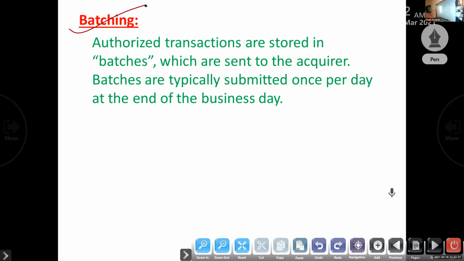So we have to submit the transactions to the acquiring bank after the close of the business. That is called batches. Batches are submitted after the close of the business day. We do not submit the details of each transaction to the acquiring bank after every transaction. It is not like that. After the close of the business day, the day's full credit card transactions go to the acquiring bank. That is called batching.